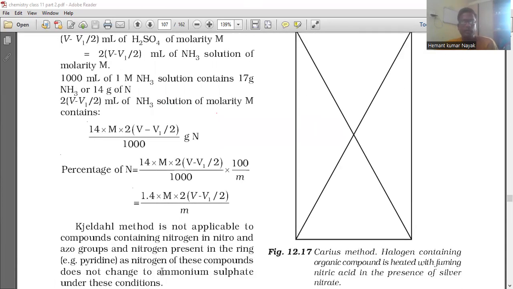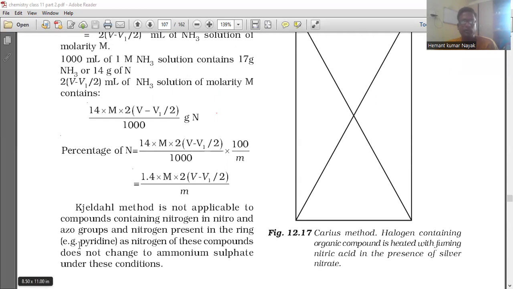Kjeldahl method is not applicable to compounds containing nitrogen in nitro and azo groups, and nitrogen present in the ring, for example pyridine. This compound does not change into ammonium sulfate under this condition.